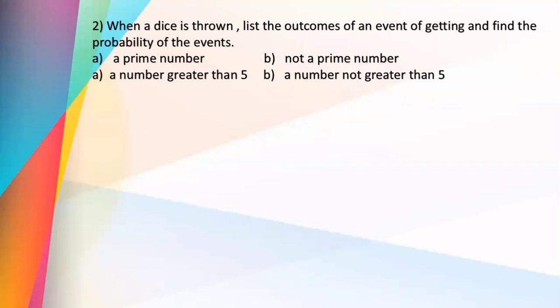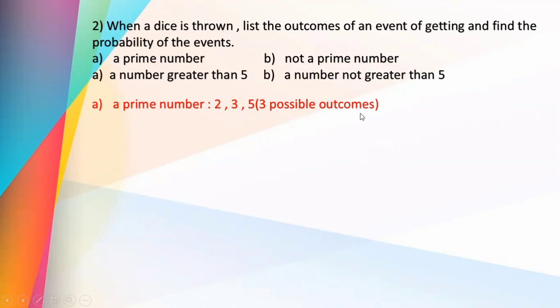Second question. When a dice is thrown, list the outcomes of an event of getting and find the probability of the events. A, a prime number; B, not a prime number; a number greater than 5; a number not greater than 5. A prime number, we discussed already. From the numbers 1 to 6, 2, 3 and 5 are the prime numbers.